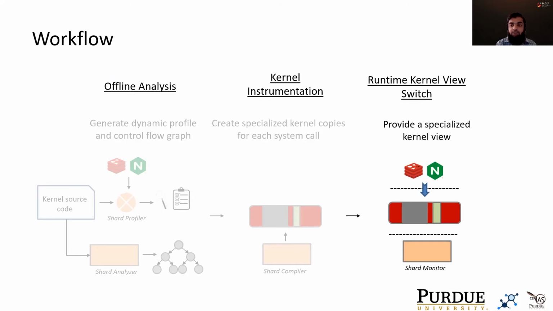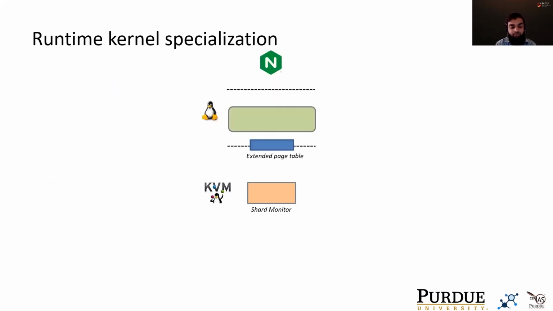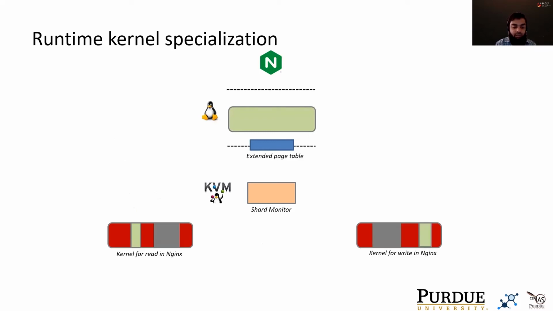Let's talk about this last step in a bit more detail. SHARD provides specialization to guest kernels running in virtual environments. It uses Intel's extended page tables to update the kernel view on the fly. It will redirect the kernel view to one of the specialized kernel code copies that we created in the kernel instrumentation phase.